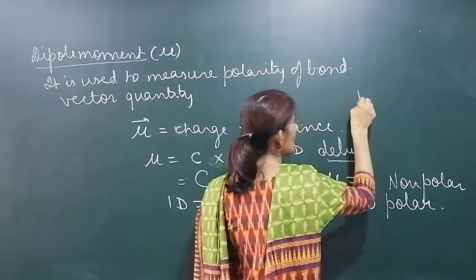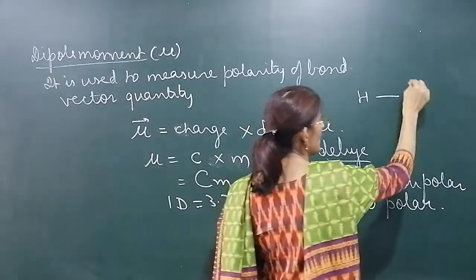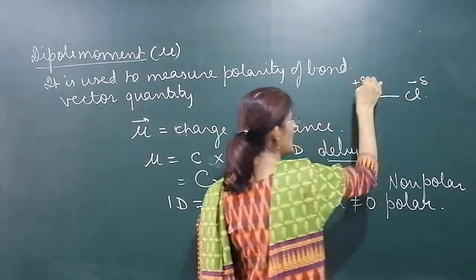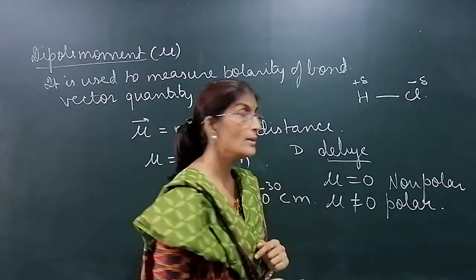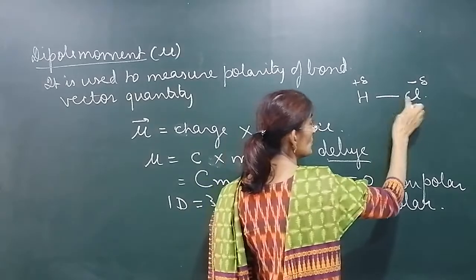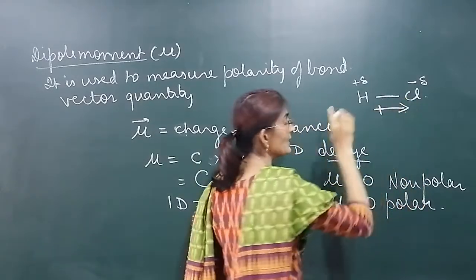Suppose we take an example of HCl. This is partial negative, this is partial positive. There is polarity in the bond. How is the dipole moment measured for this bond? It is measured towards the chlorine. It is denoted like this by an arrow with a head and a tail.